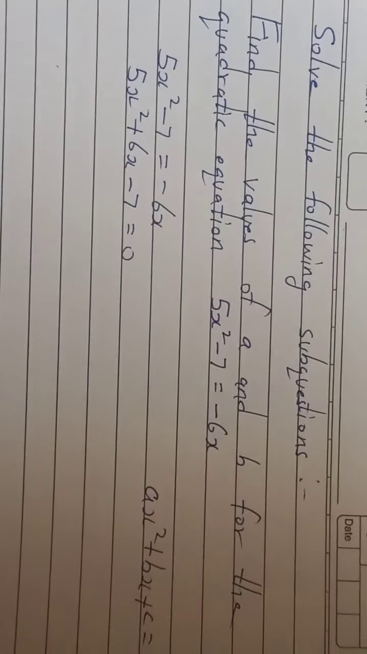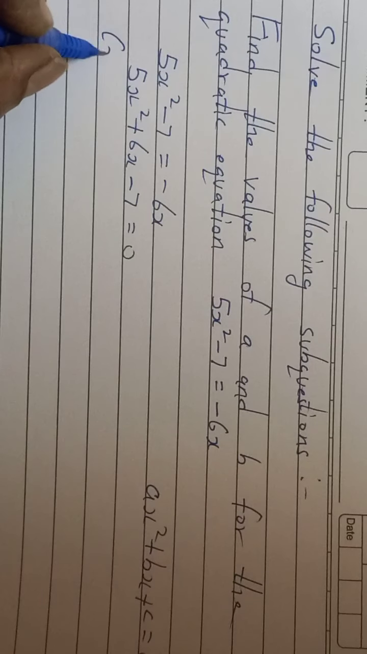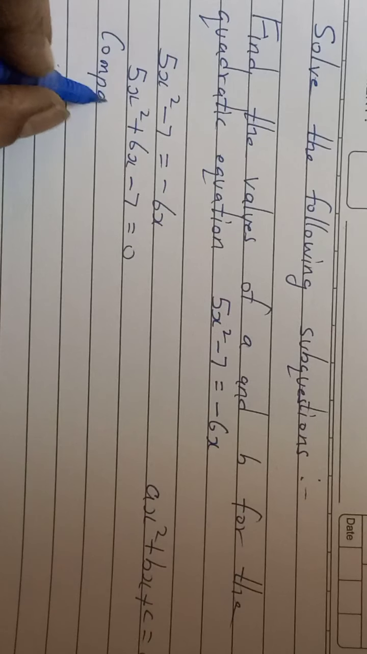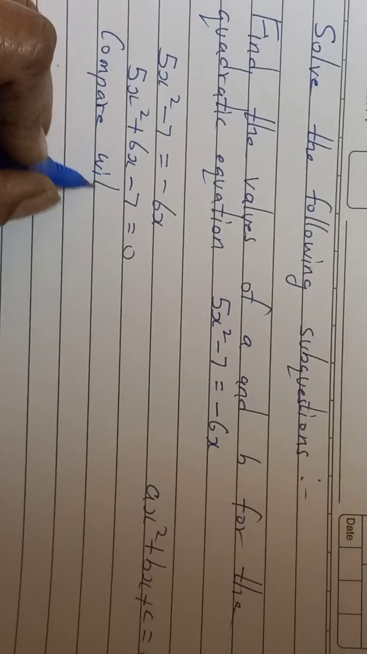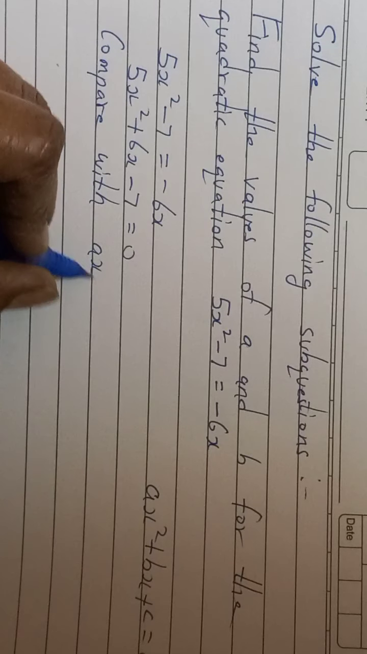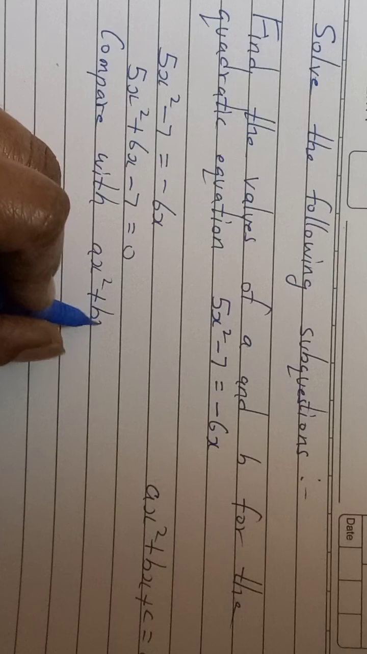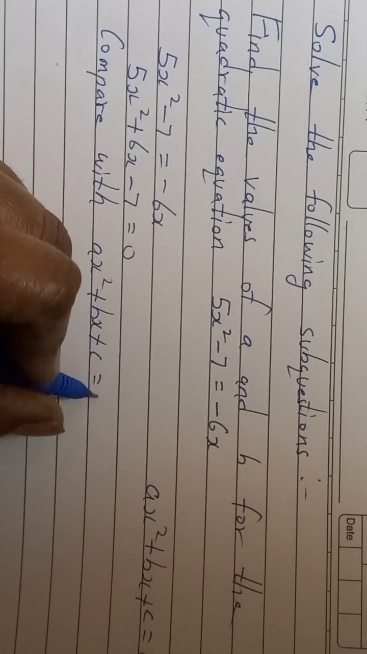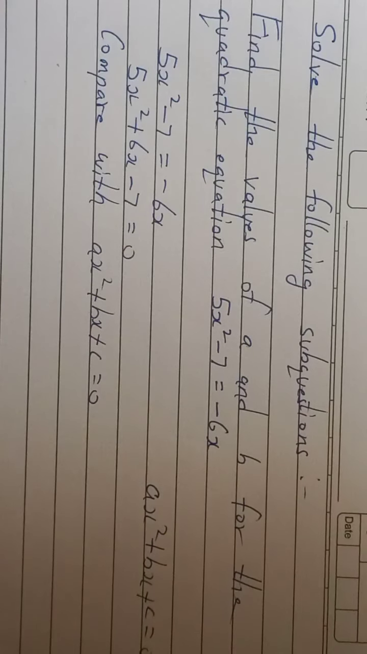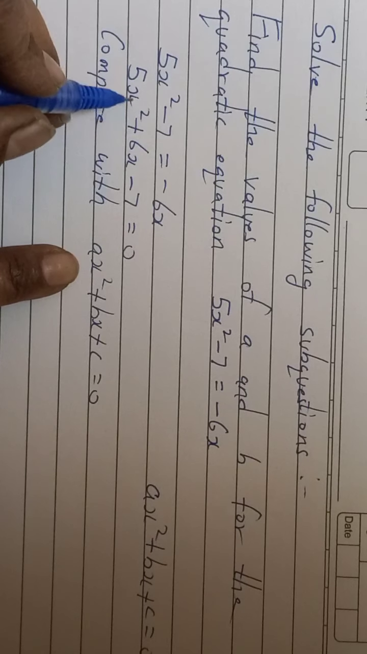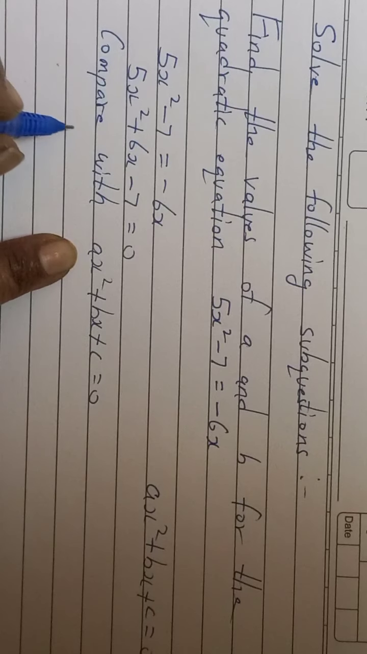So now what I'll do? I'll write, compare with ax square plus bx plus c is equal to 0. So when you are comparing, see here, x square, x square. So what is your a? That is 5. a is 5.